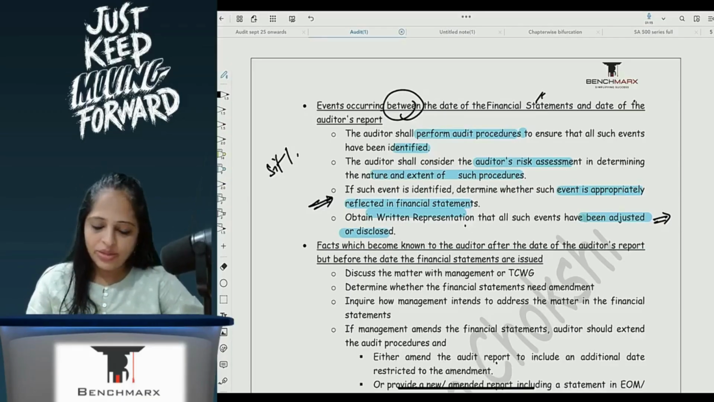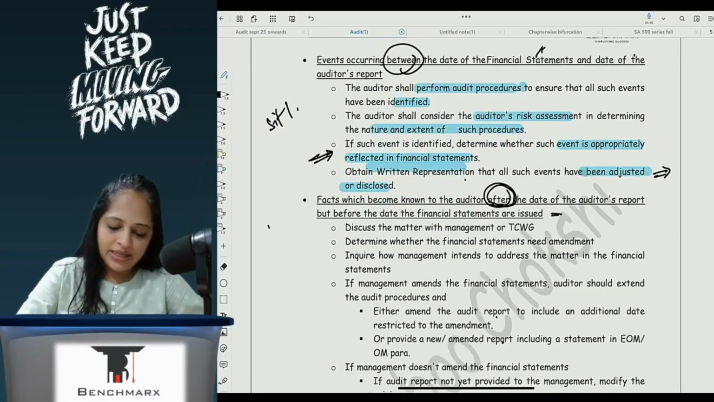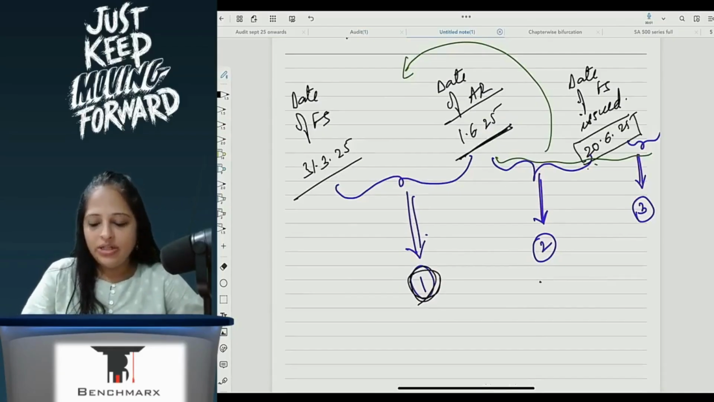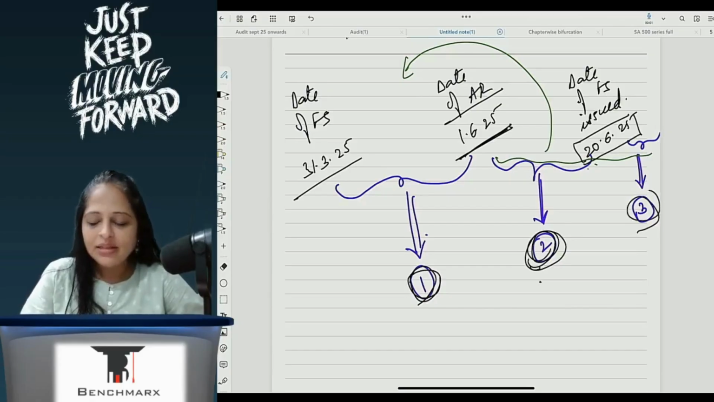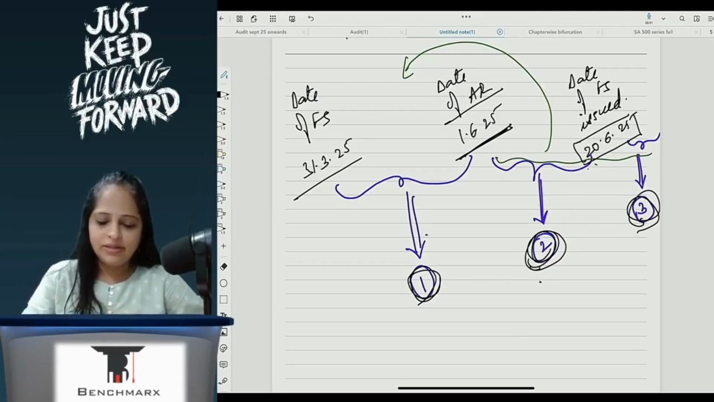Now coming to situation number 2, which becomes known to the auditor after the date of audit report but before the financial statements are issued. So here we are talking about situation 2. I have issued the audit report but the financial statements are not yet issued, and now I come to know that there is a subsequent event. This is quite similar because everything is happening after the date of audit report, but there is a minor difference. We'll see what.